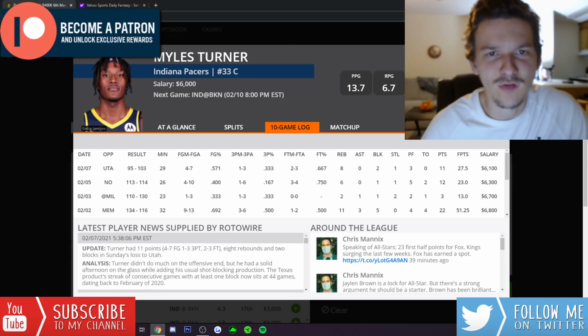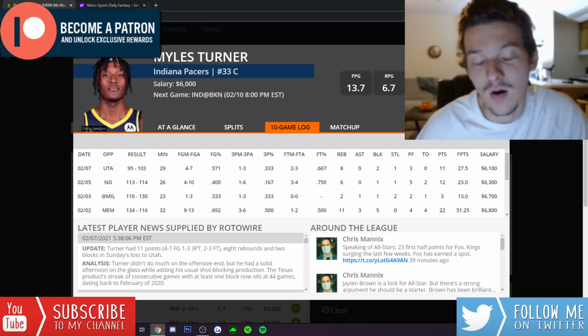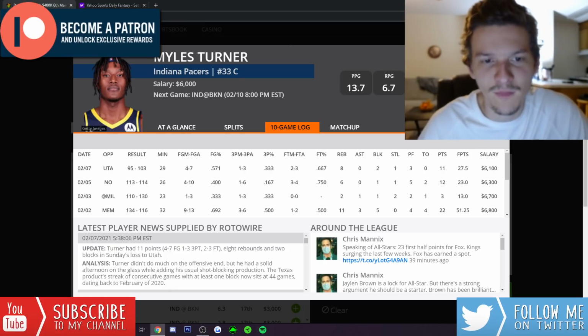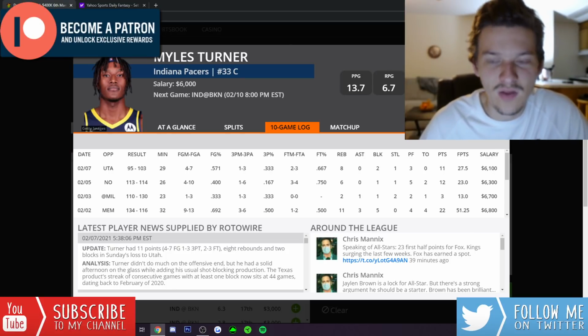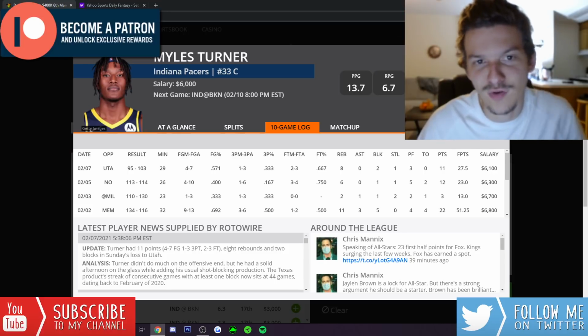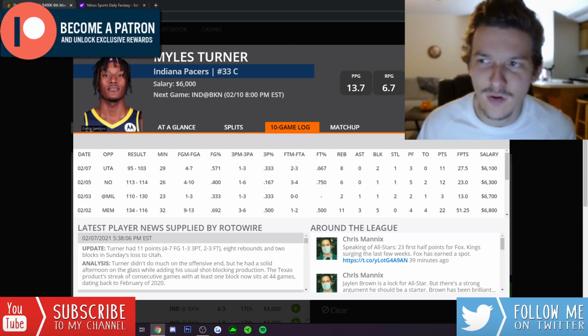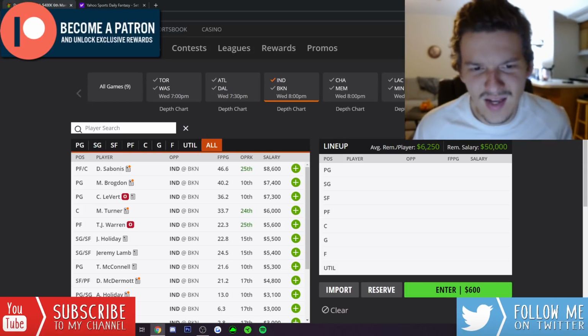Between Brogdon, Sabonis, or Turner, obviously Brogdon and Sabonis are my preferred two. But I don't mind Turner either. I think he is going to be a lot lower owned than those other two guys, so you could look to target him in tournaments. But I don't think I'm going to be getting to anyone else on the Pacers.